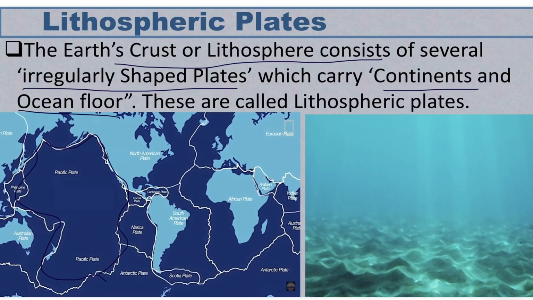Now students, if you remember the second chapter, in the second chapter I told you about the three layers of the earth, and the crust is the outermost layer of the earth, which is made up of continental crust and oceanic crust. It means that the crust has the continents as well as the ocean floors. That crust is also called the lithosphere, and this lithosphere is broken into several plates, so they are called the lithospheric plates.